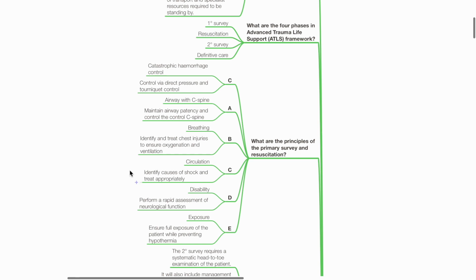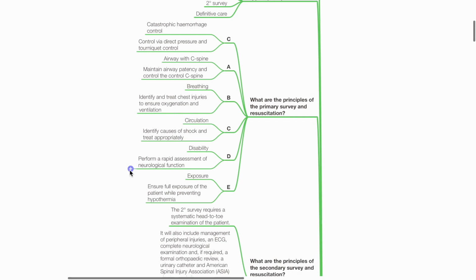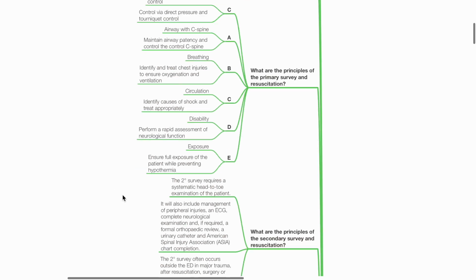Circulation: Identify causes of shock and treat appropriately. Disability: Perform rapid assessment of neurological function. Exposure: Ensure full exposure of patient while preventing hypothermia.